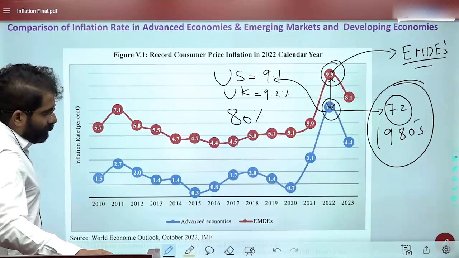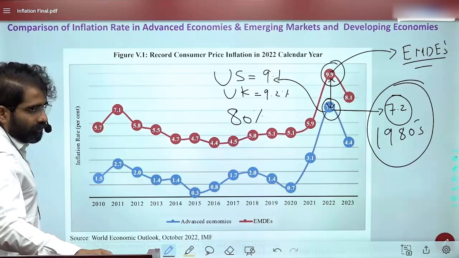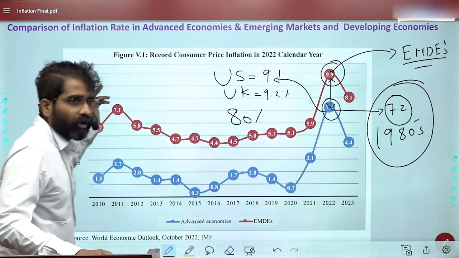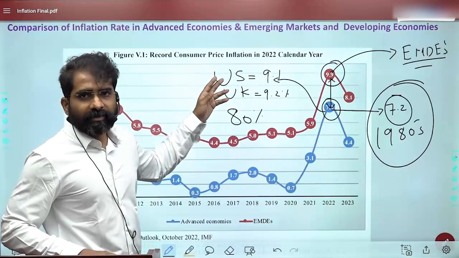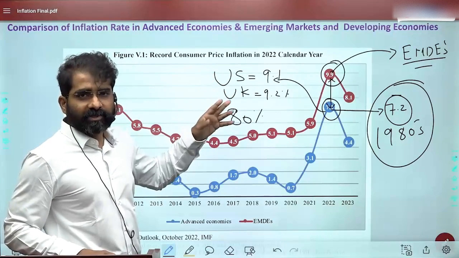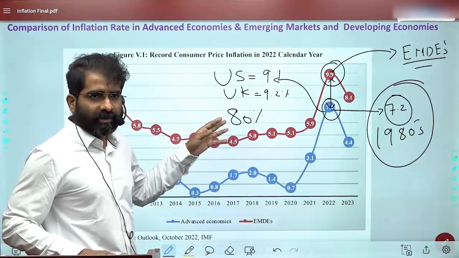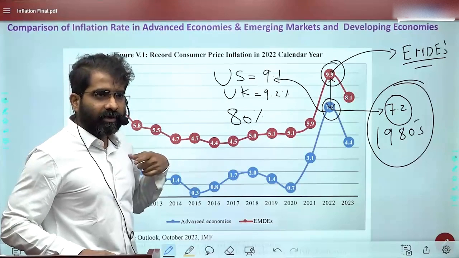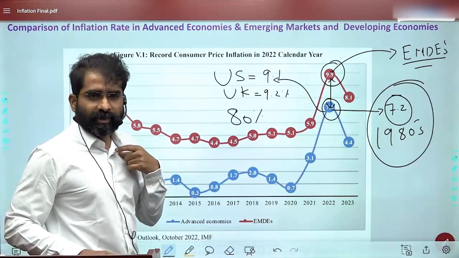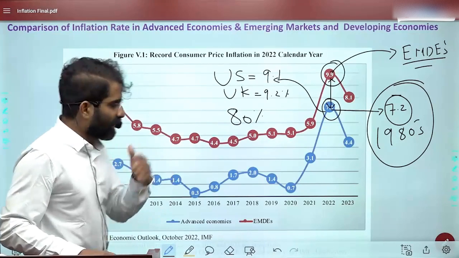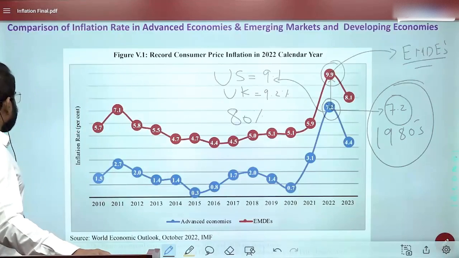Actually, in mains, we can put up some graphs. But our focus primarily now is on the prelims. Probably these graphs, if there are questions on inflation targeting and monetary policy, we can show some indicators in our graph, growth, inflation, etc. So probably two elements can be shown. I will talk about that at the end of the class.